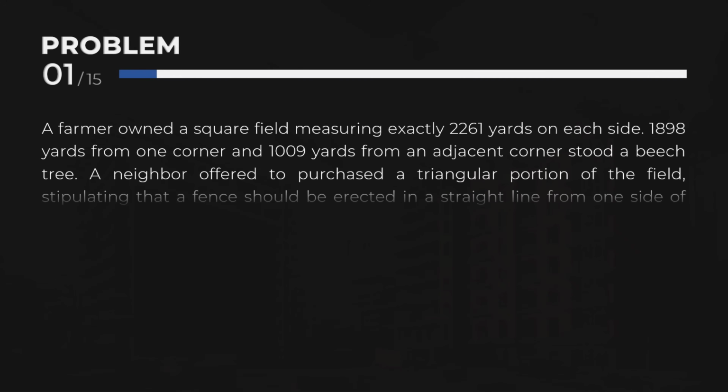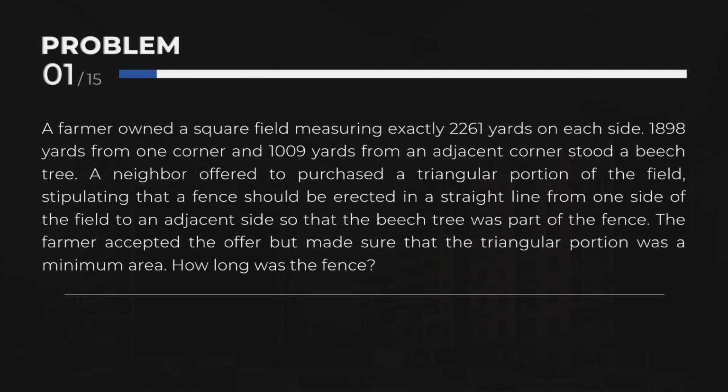Problem 1. A farmer owned a square field measuring exactly 2,261 yards on each side. 1,898 yards from one corner and 1,009 yards from an adjacent corner stood a beech tree.